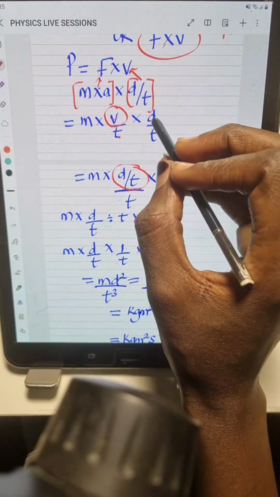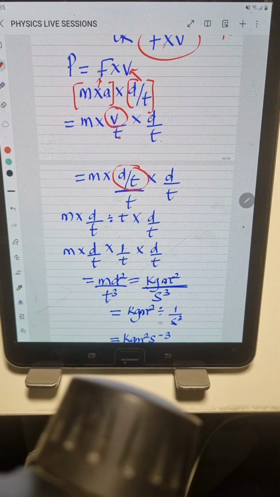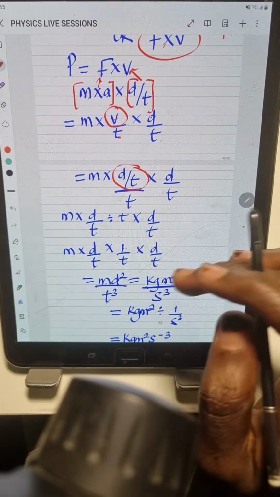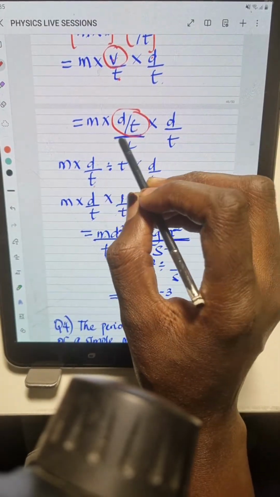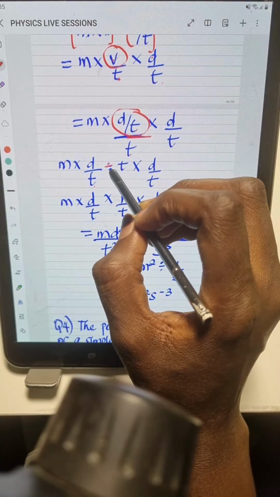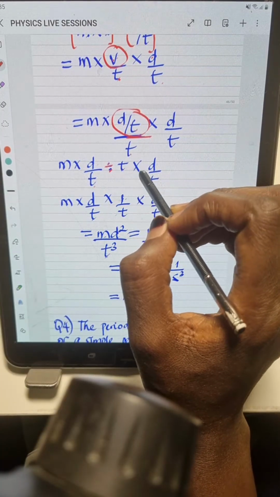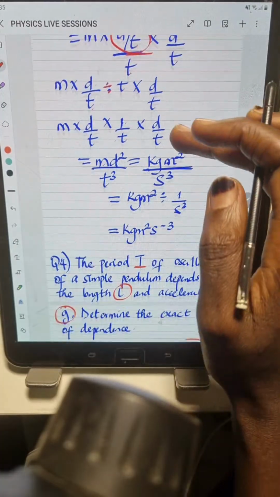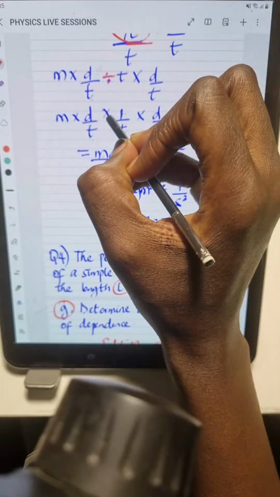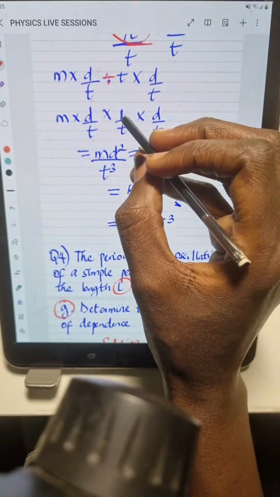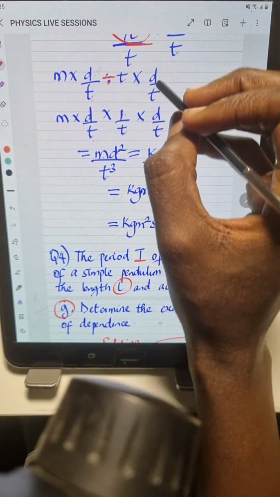Then times d over t. All right, so this becomes m times d over t. This line here is division, that's why we have this division here, divided by t times d over t. So this becomes m times d over t. Division turns to multiplication, and we take the inverse of t, which is 1 over t, times the d over t here.